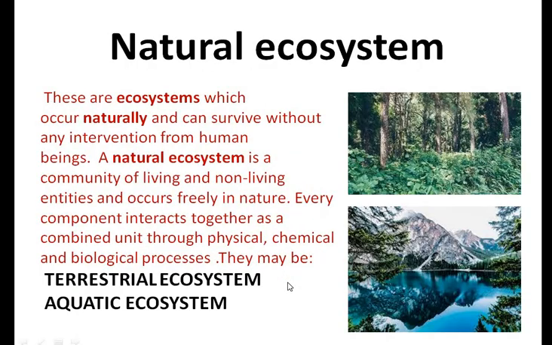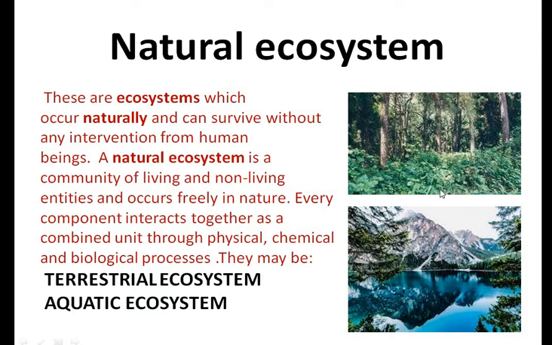So, the natural ecosystem develops in nature without human support. The abiotic factors and the biotic factors interact and maintain the system. So, it is a naturally occurring system, and it has the living component and the non-living component, and these living and non-living components interact together and help its sustenance.